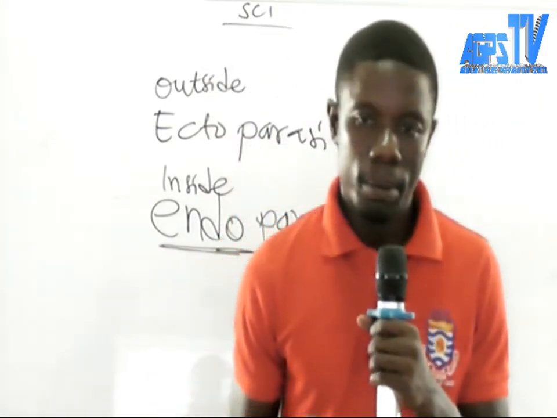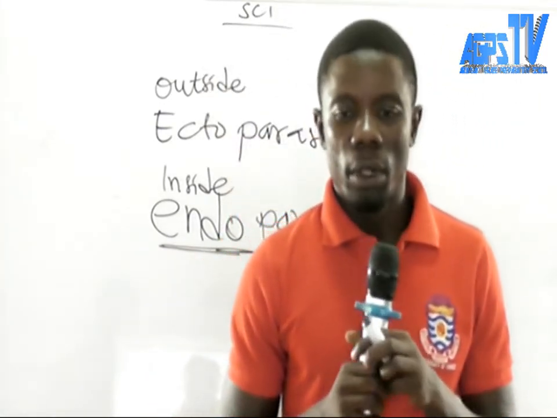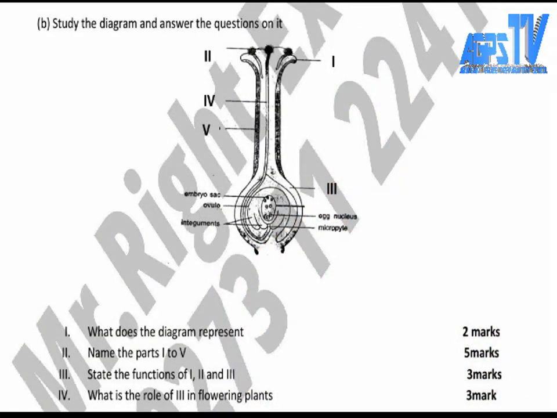Now let us go to question 1B. This one too is very simple, but you have to study it carefully. One, you have to know the topic the question is coming from. This will help you to answer the question correctly.